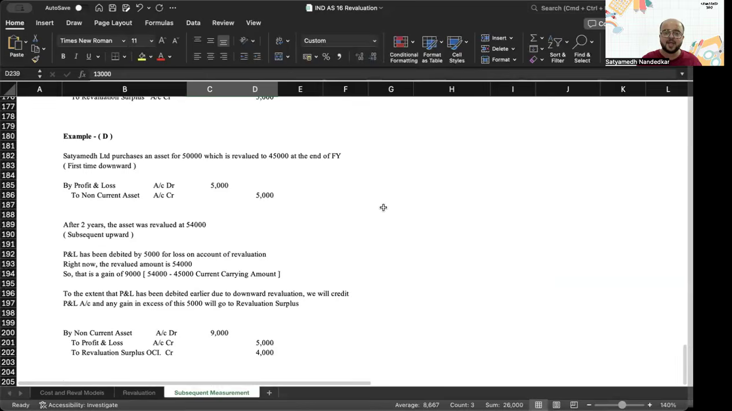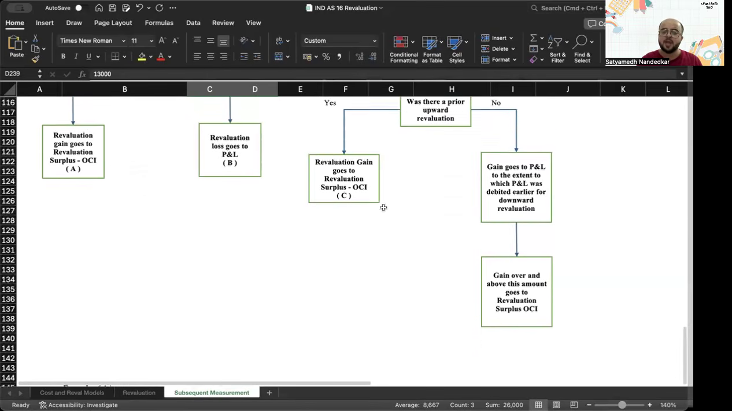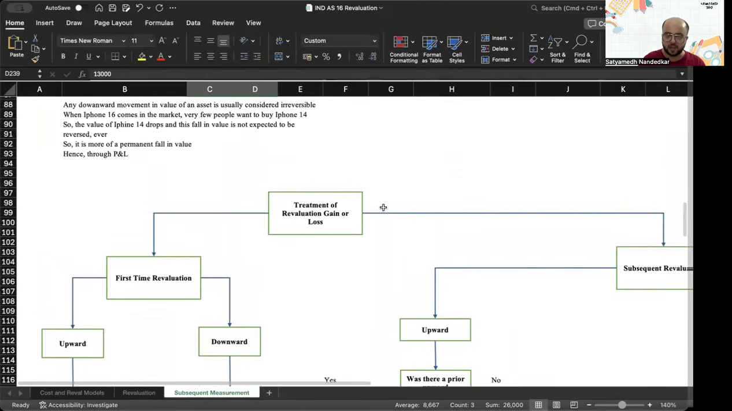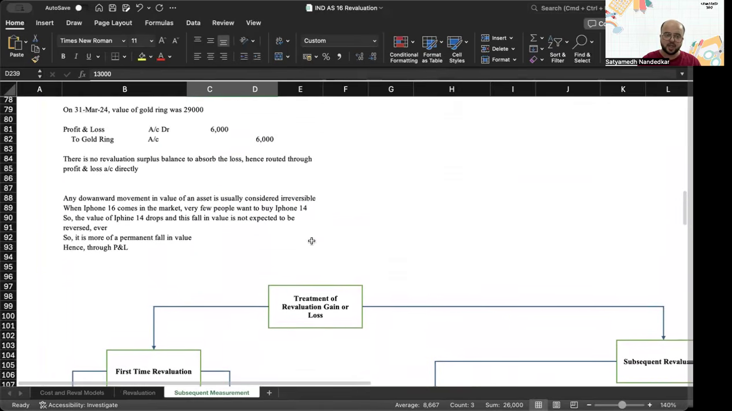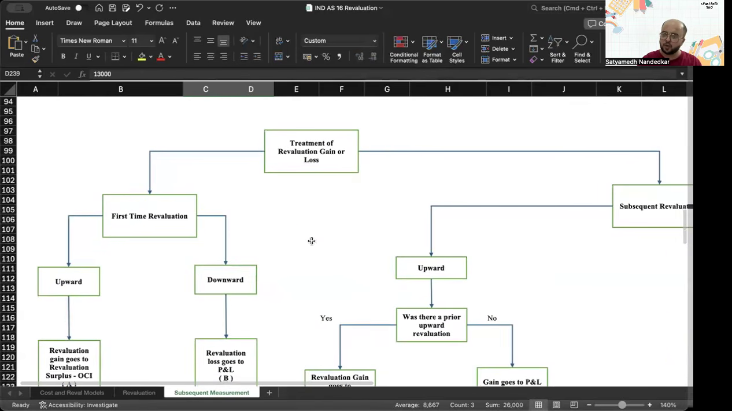So this, ladies and gentlemen, is how you handle a situation of revaluation. Treatment of revaluation, gain or loss. Just make sure that you go through this flow chart.